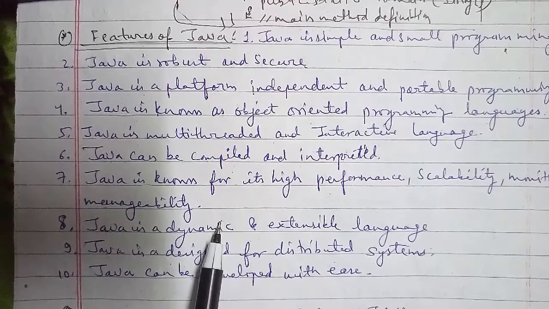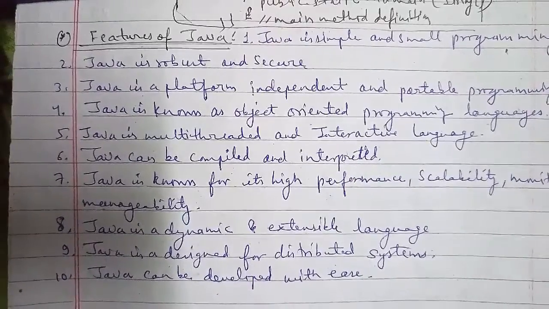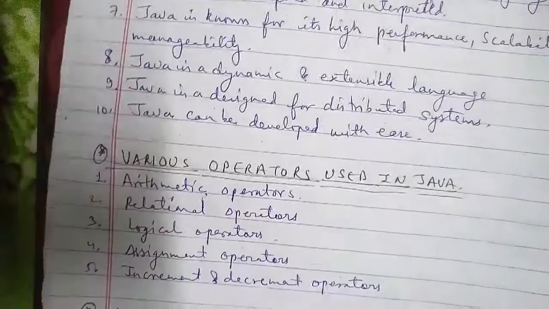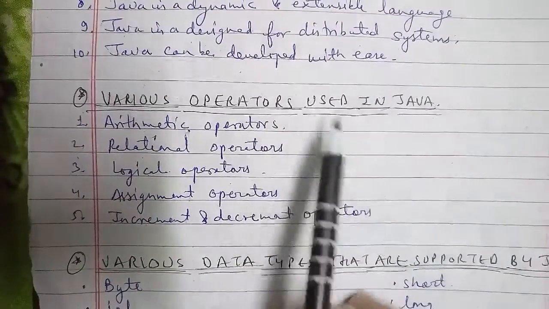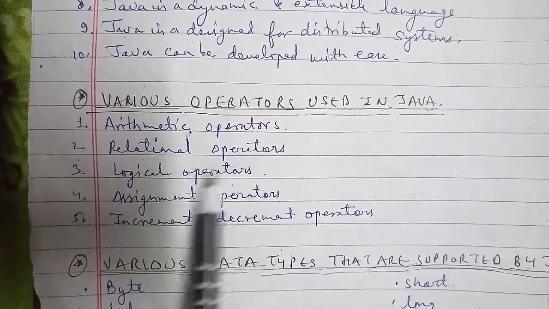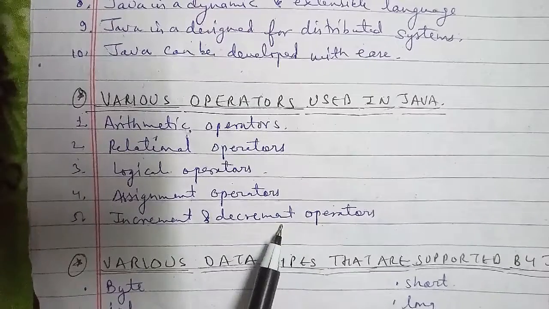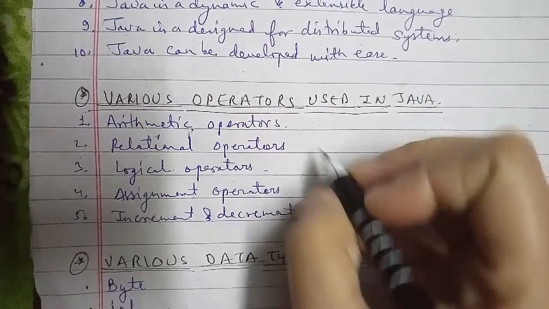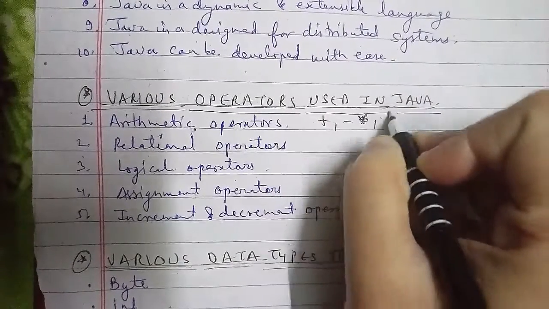So the various operators used in Java: the arithmetic operators such as plus, minus, multiply, divide, and the percentage sign as well. Relational operators are less than, greater than, less than or equal to, greater than or equal to, and so on. The logical operators we have here are and, or, and not. Then the assignment operator is equals to, and for increment and decrement we have plus plus and minus minus respectively.